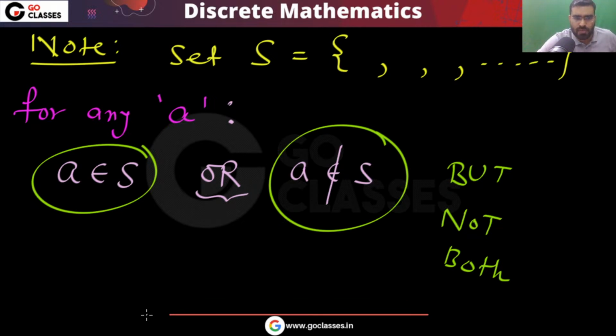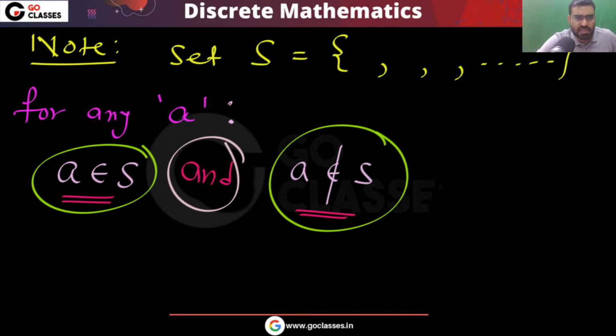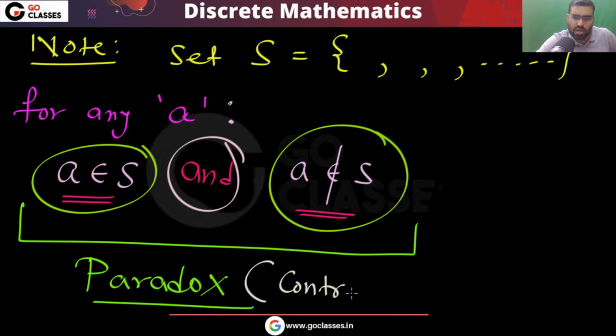If this happens, let me assume that A belongs to the set and A does not belong to the set, this type of situation is called a paradox. It simply means that A is here and A is not here. Remember, this type of situation is called a paradox, or you can call it a contradiction.